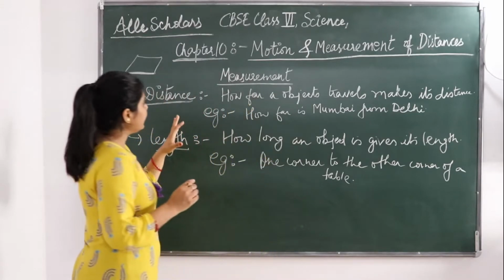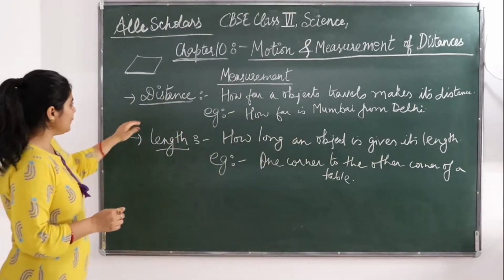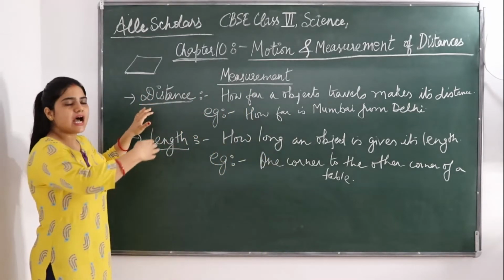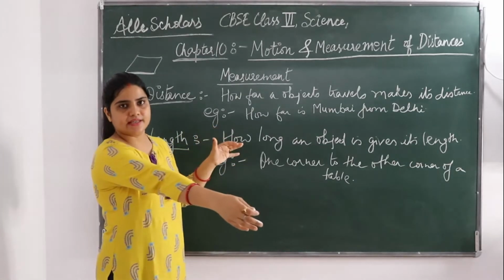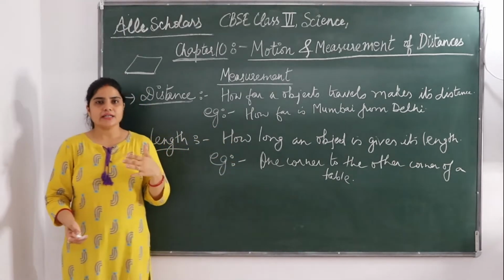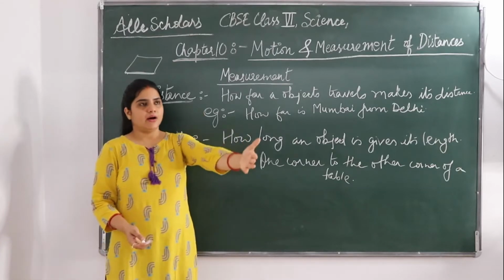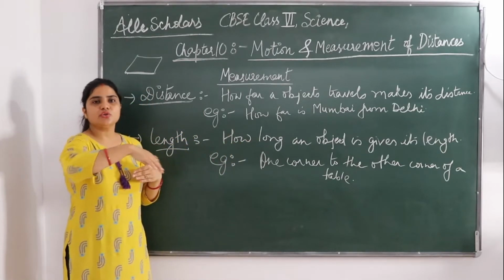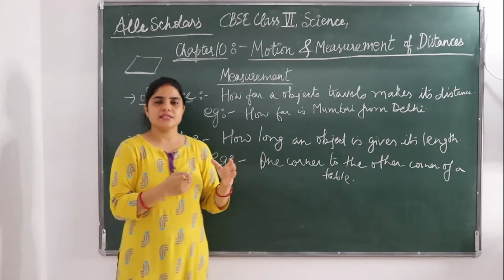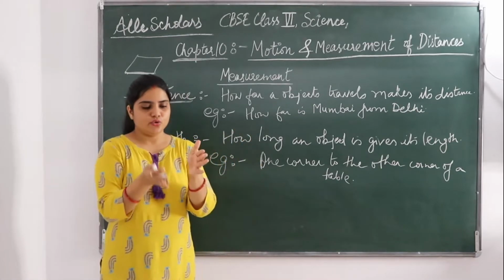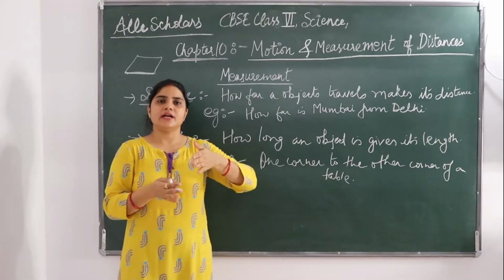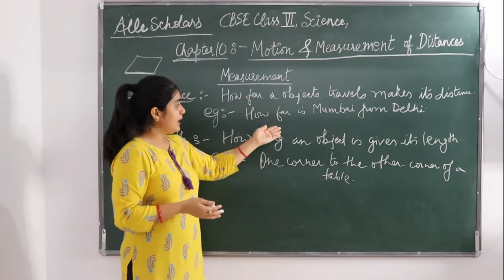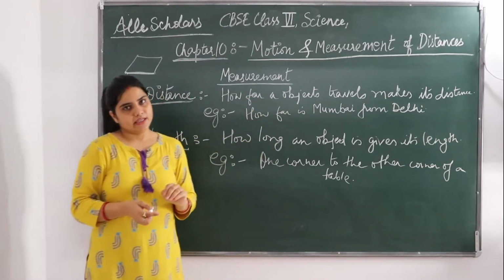Before going deeper into measurement, we should know what distance is. Distance is how far something is. If I ask how far a particular person is from you, you have to measure that distance. That distance can be very small, like two people very close to each other, or very long, like from Mumbai to Delhi.